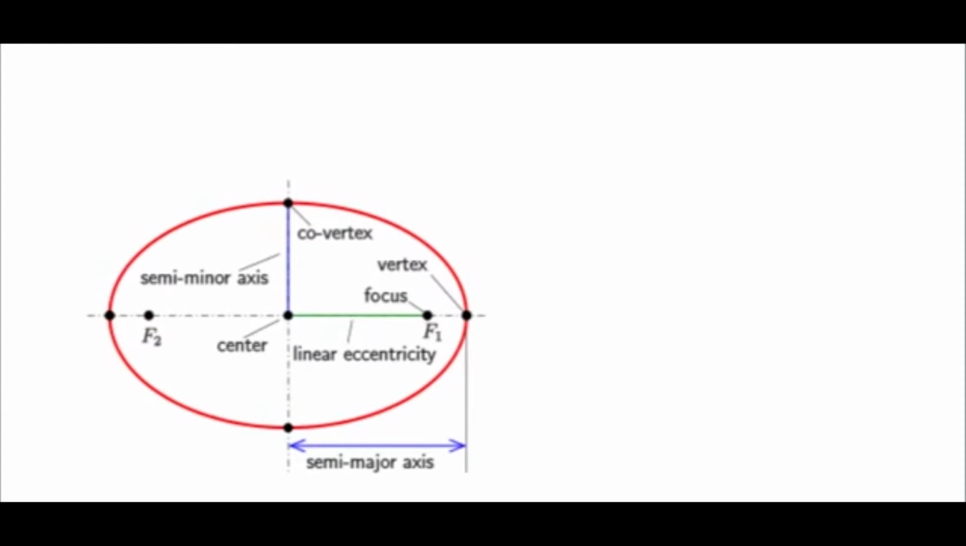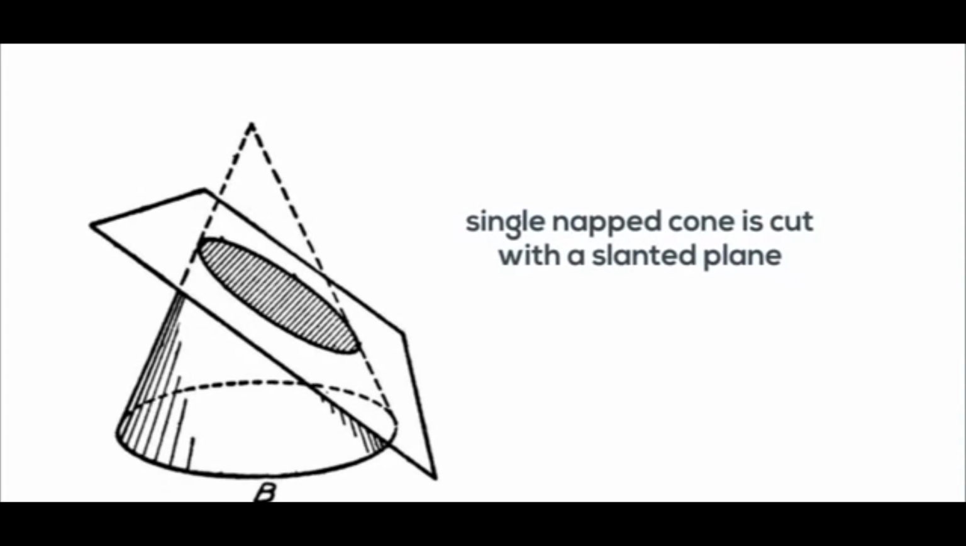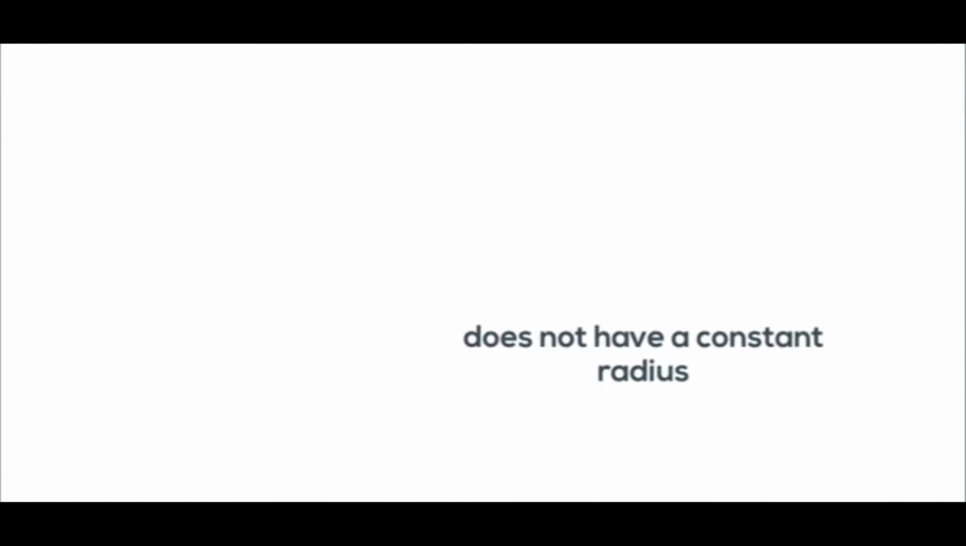It's the set of all points in the plane, the sum of whose distances from two fixed points called the foci, plural of focus, is constant. An ellipse is a curve formed when a single napped cone is cut with a slanted plane. An ellipse is different from a circle in that it does not have a constant radius. It has a radius that changes between an x radius and a y radius.